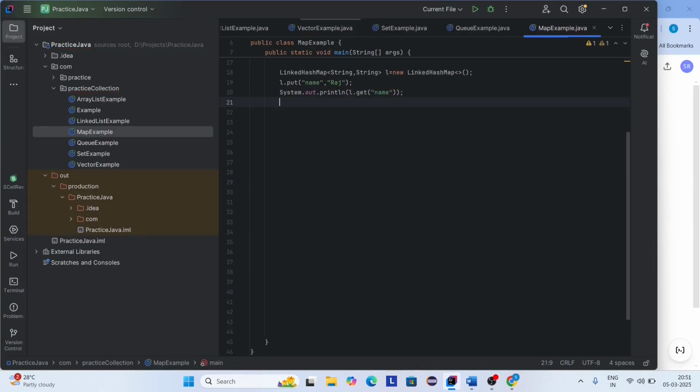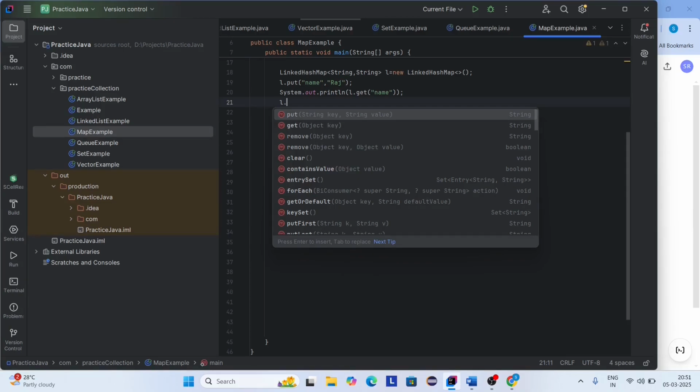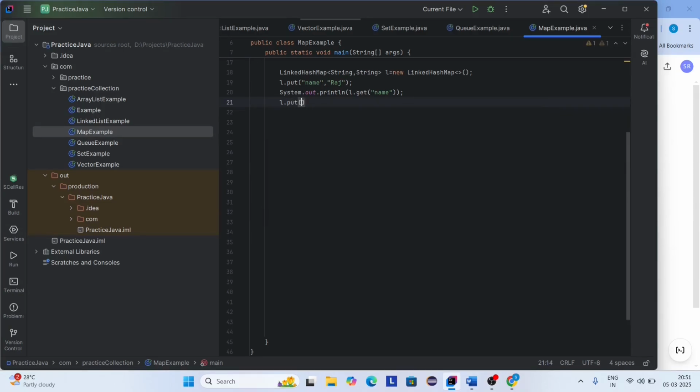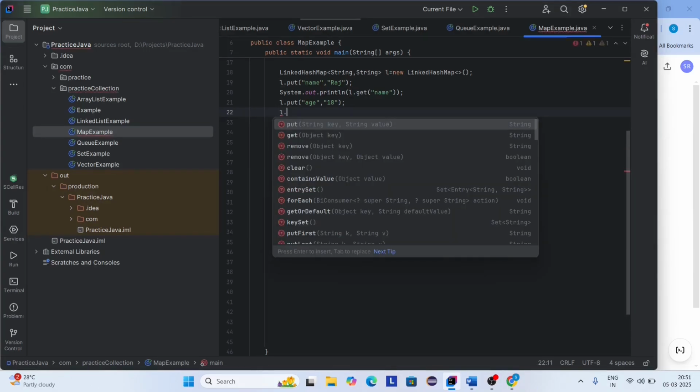Now again I want to add another key value pair. So L dot put, here I need to add age, comma value 18. And again adding another key value pair, L dot put.